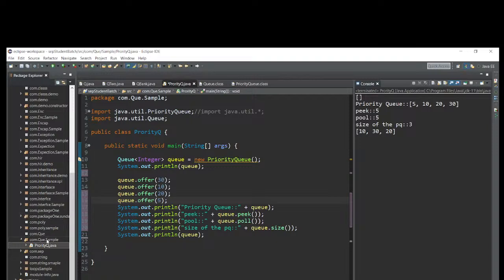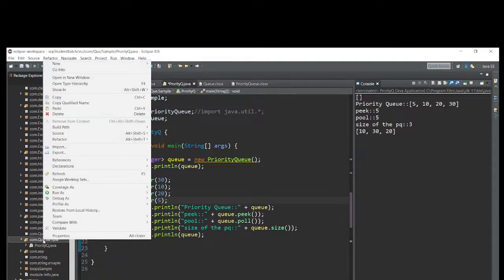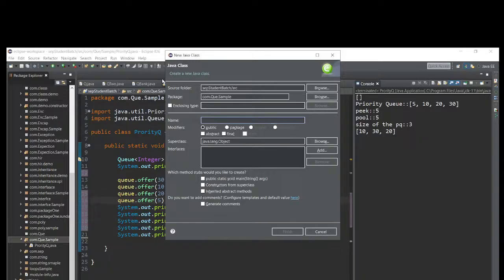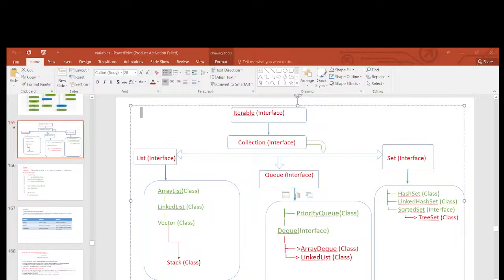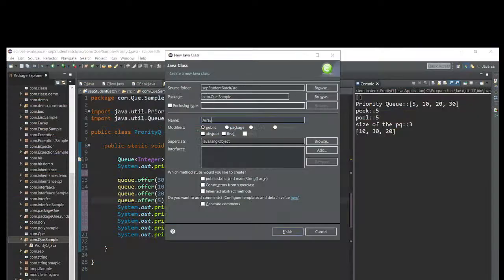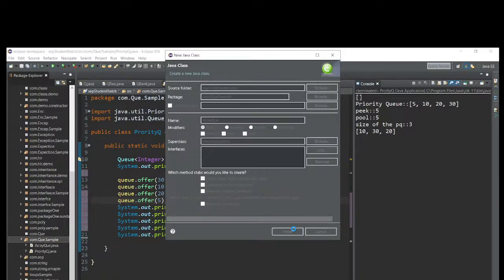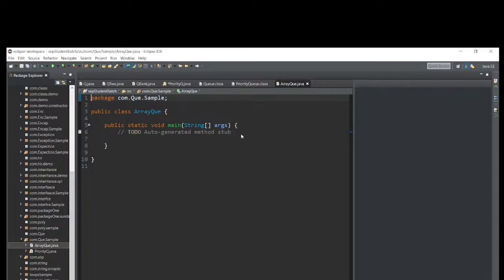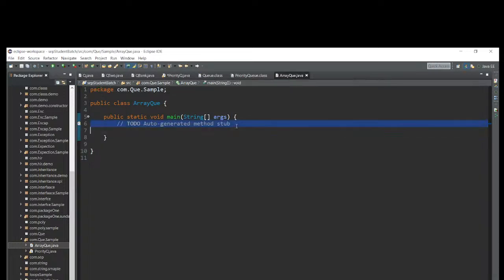For that purpose, let me create one class. Let me go to New, create the class. Let me take the class name as, what is this, what do I have to explain? ArrayQueue. Okay, let me write ArrayQueue. Just hit the public static void main method checkbox and hit the Finish button. The class will be created. Now remove these comments just to save this thing.